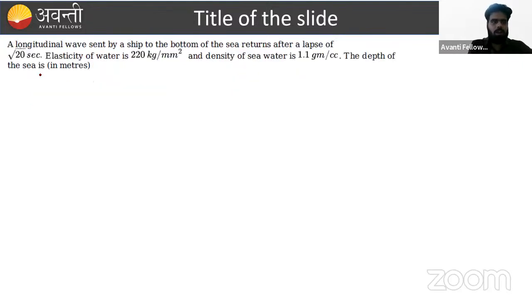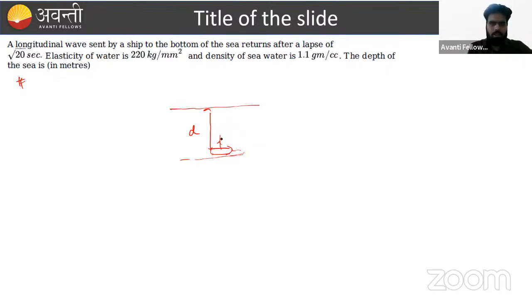And the next problem is again a conceptual problem. You can say that suppose a ship is moving at some depth. If we consider a ship moving here, and this depth is d, some signal is transferred by the transducer attached to the ship so that it can send the signal by using ultrasonic sound.